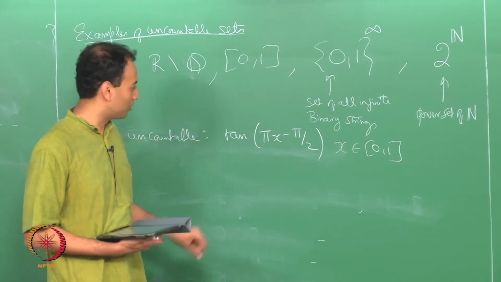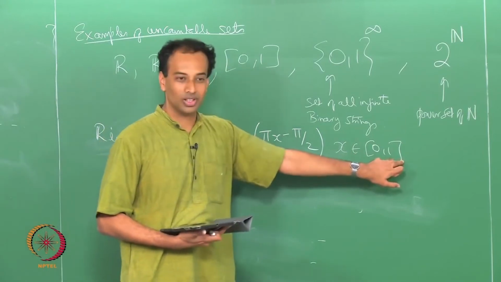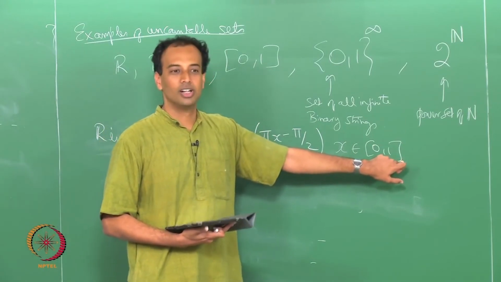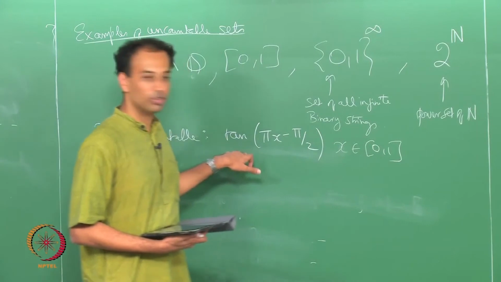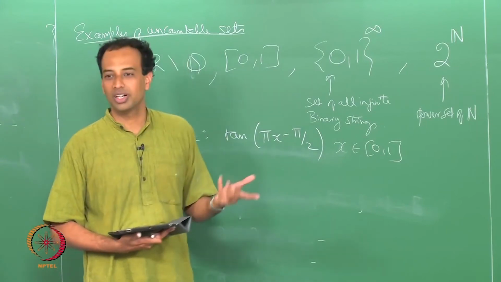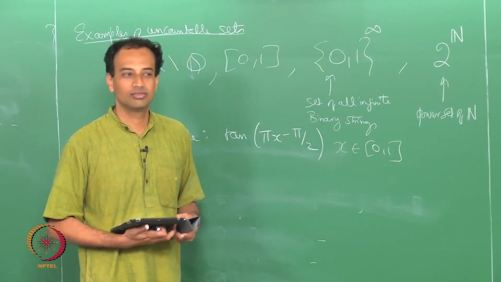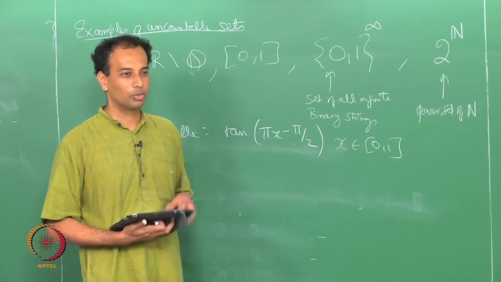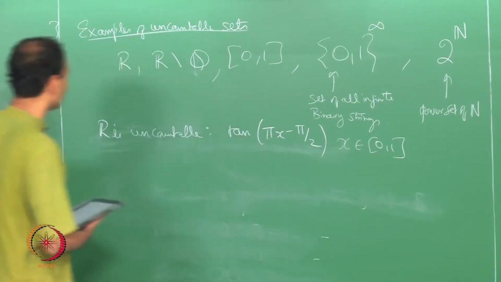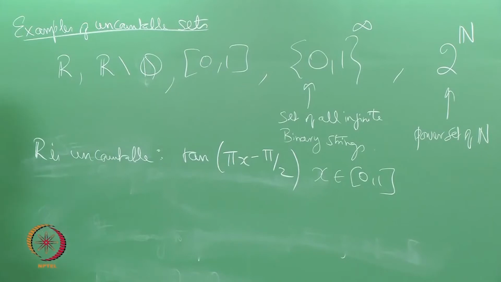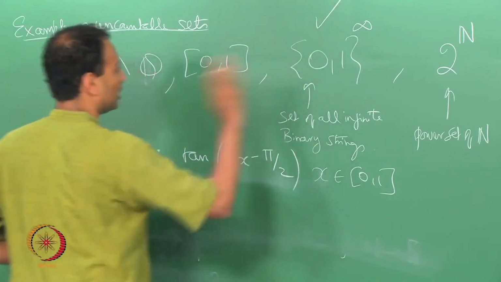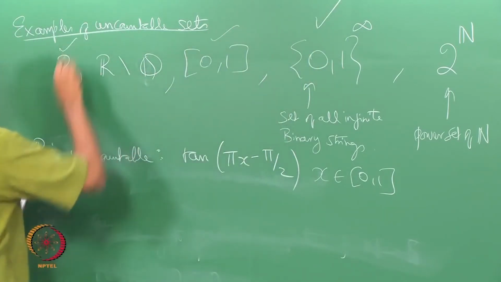If you vary x over the interval, this is a bijection from this interval to all of the real numbers. So, then you have proved that R is uncountable. You just have to produce one bijection. So, good, R is uncountable. We are done with this, which is what we fundamentally derived.